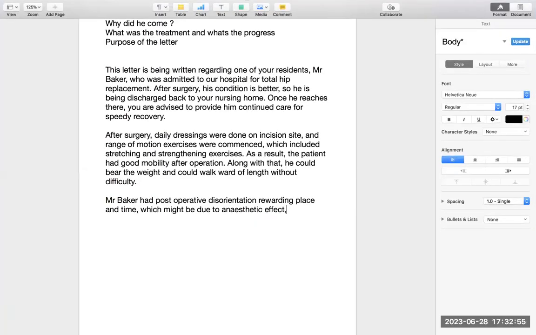So continued observation is recommended. Simple. So that is recommended, is required, is advised, is recommended.